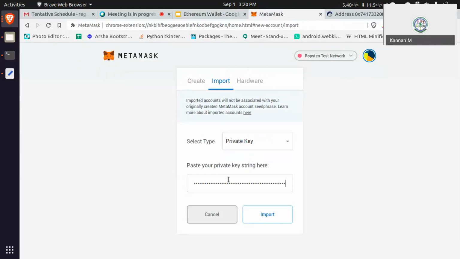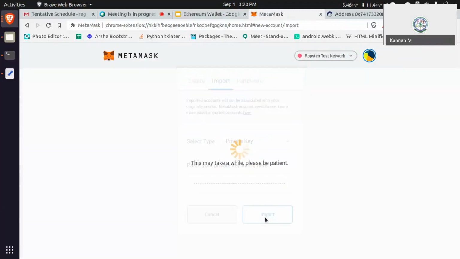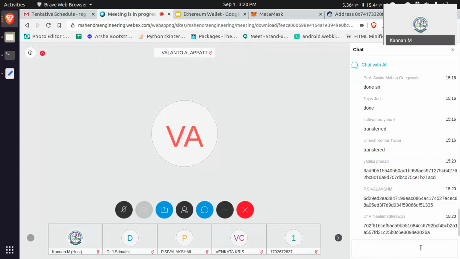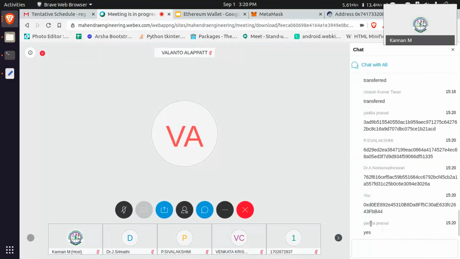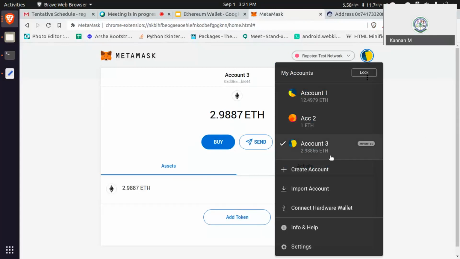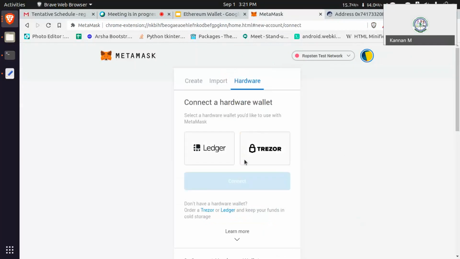I'm just entering the private key and then doing import. This is your account, right? So non-deterministic accounts also we can import into our wallet like this. And if you have any Trezor or Ledger, you can connect your devices with MetaMask.